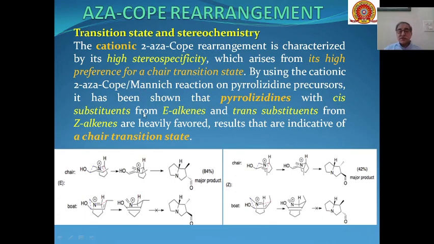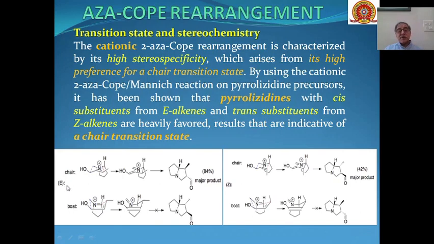Then the transition state and stereochemistry of the 2-Azacope rearrangement. They are highly stereospecific in nature. The cationic 2-Azacope rearrangement has a high preference for a chair transition state. So we can get pyrrolizidines with cis substituents from E alkenes and trans substituents from Z alkenes. They are highly favored, and the results are indicative that a chair transition state is involved.